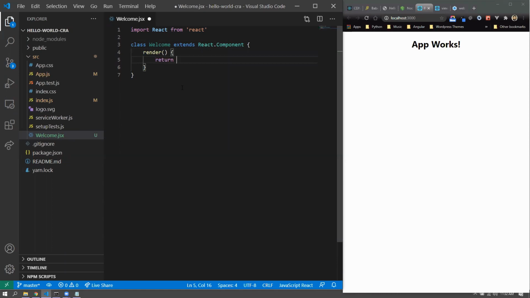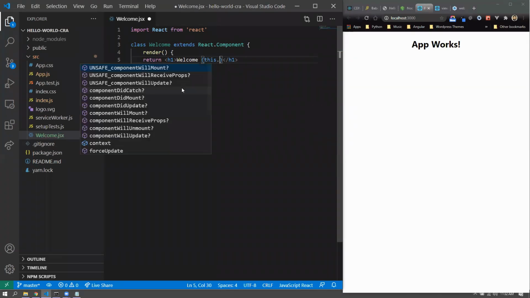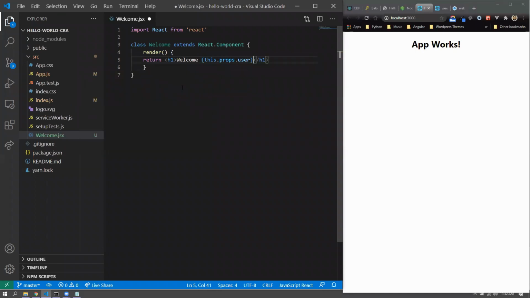So return, let's say h1, welcome, and what I would be expecting is this.props.user. All right, and at the end I'd export default Welcome. Now there is an export default, and then there is something also called normal export, which we will go into when we go for ES6 syntax. But as of now, we'll just assume that there is only one type of export, that is export default. We'll go for the other export later.